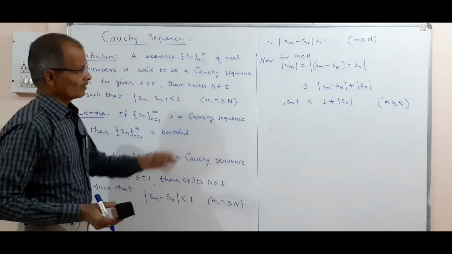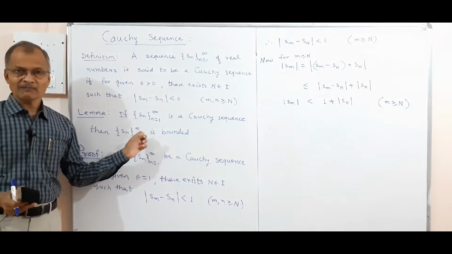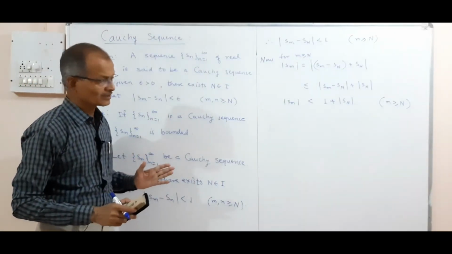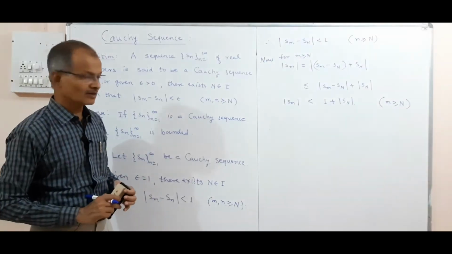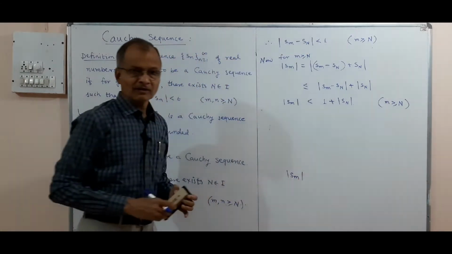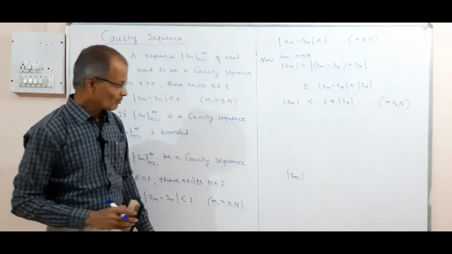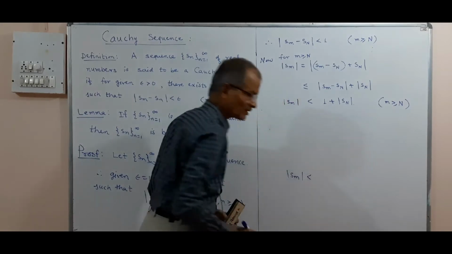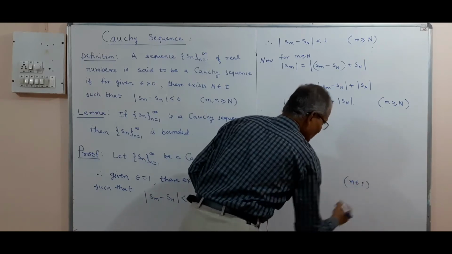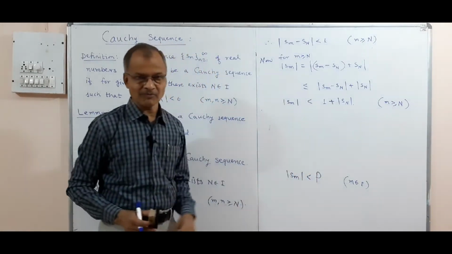Why are we doing it like this, or using these steps? Because we want to show Sn is bounded, and by definition of a bounded sequence, when the absolute value of every term of the sequence is less than a certain number, then the sequence is said to be bounded. And that means we have to show mod of Sm, the term may be denoted by Sn or Sm, must be less than a certain fixed number, say capital P, for m belongs to I.